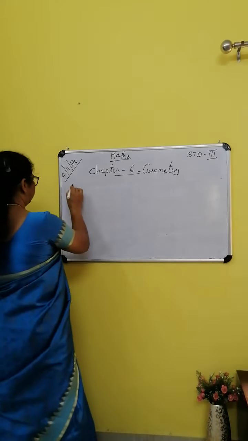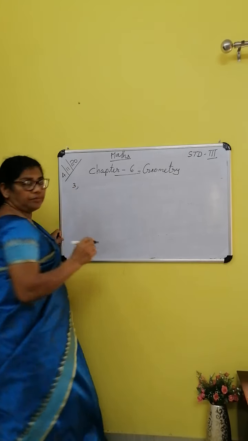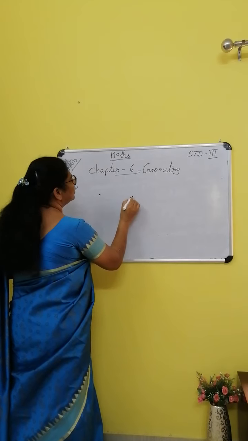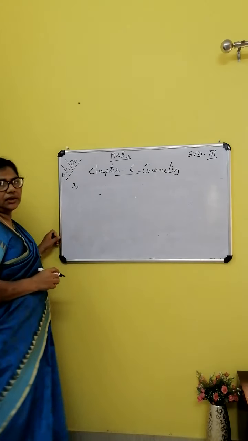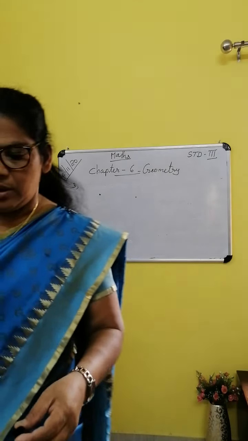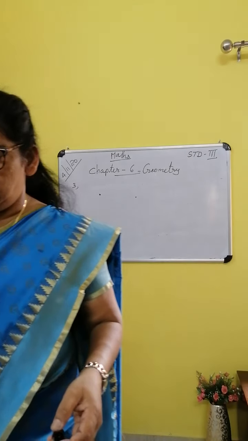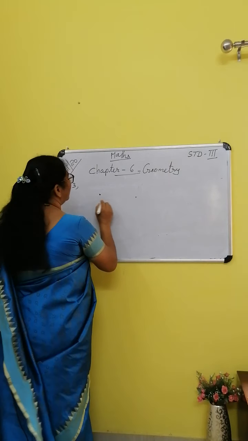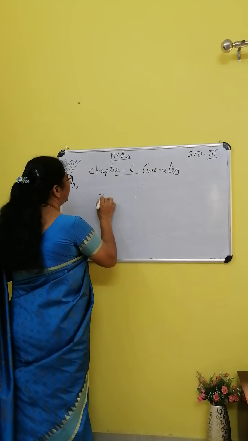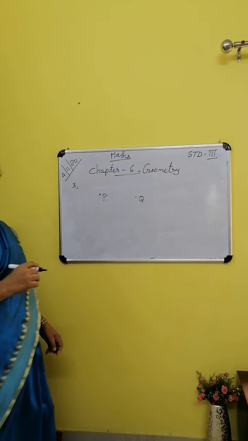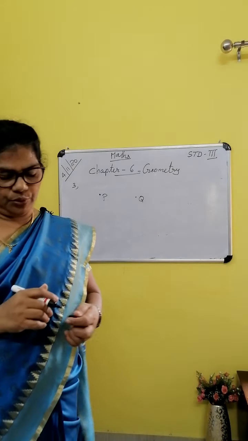Number 3, we are putting 2 points. Here, 2 points are there. Any direction you can put a point, and make 2 different points and name them. Point P and point Q.